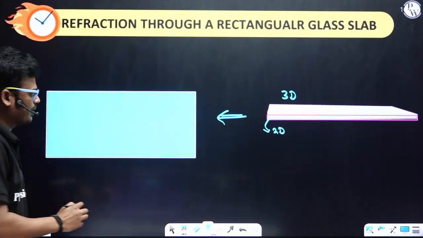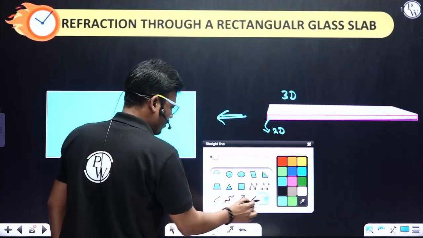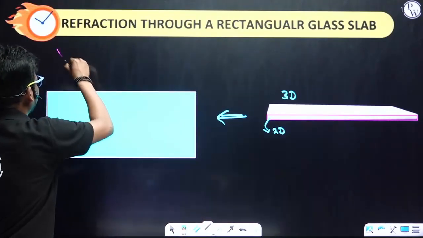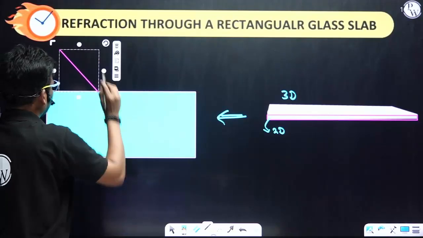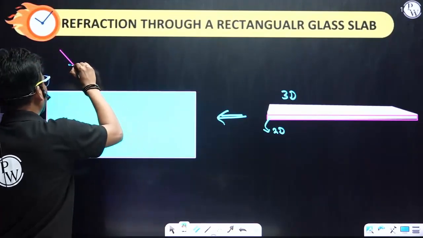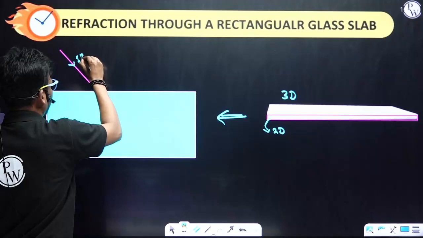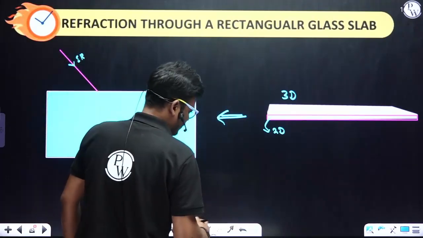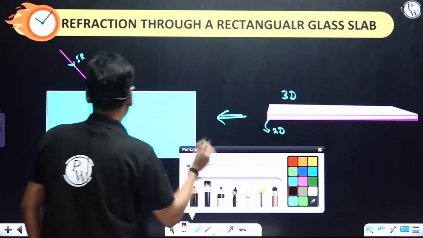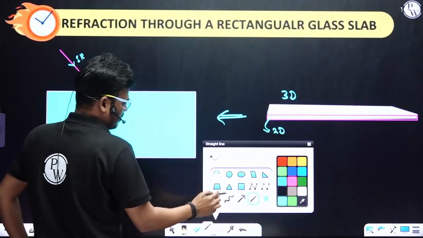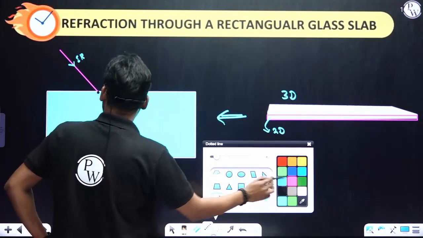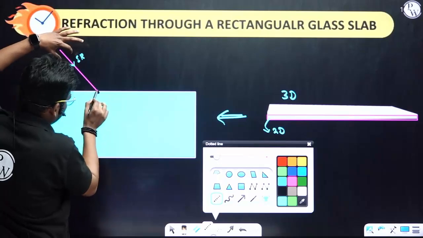Now you concentrate. First, this is the incident ray, and this is the point of incidence. So just think, what if there is no glass block?